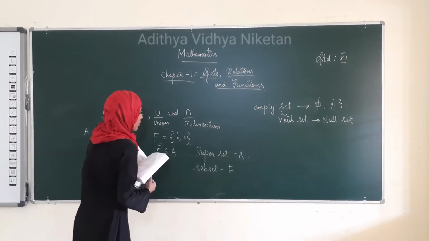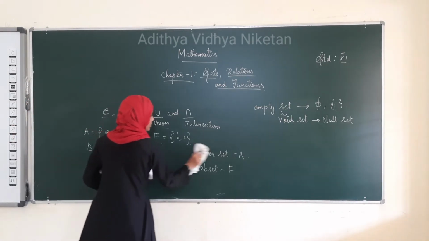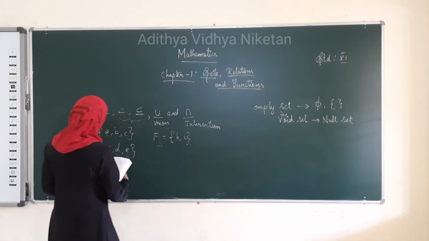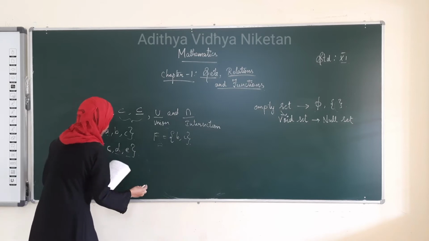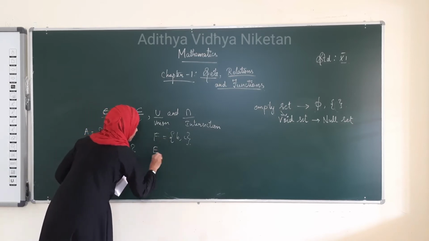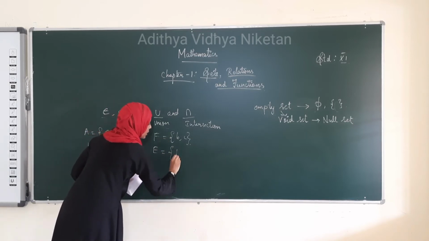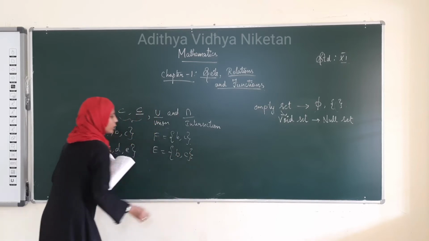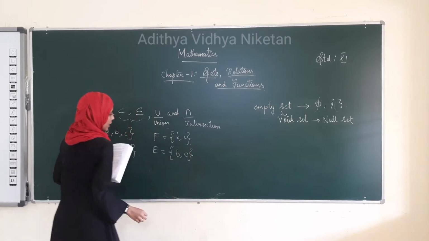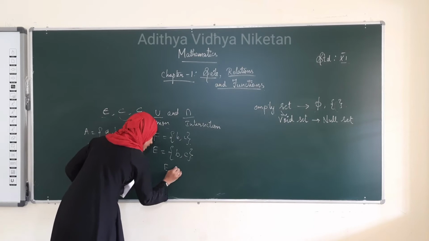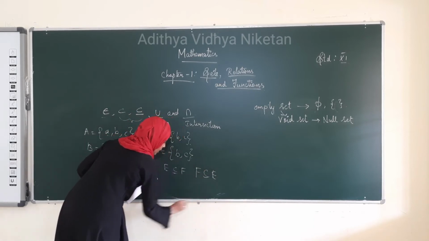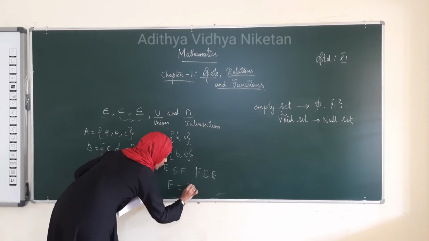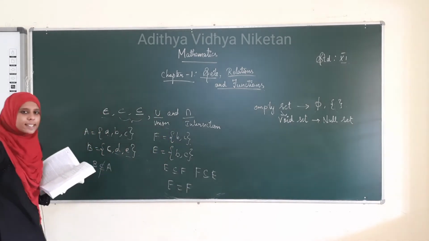See here, if the two sets are equal, let us take another set. In that also we have these two elements, b, c. That is, we can say E is a subset of F and F is a subset of E. Therefore, we can say E is equal to F. These are equal sets.